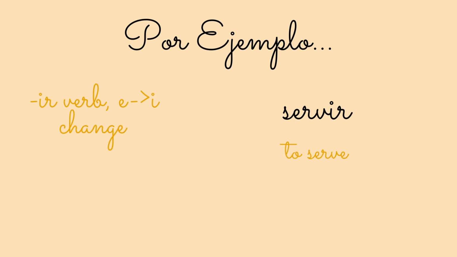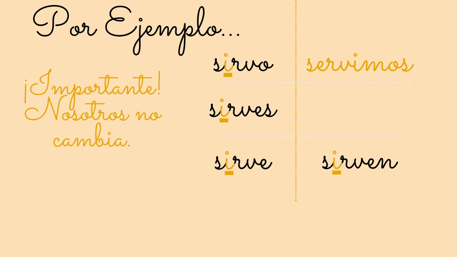Now let's try another example with the verb servir, which means to serve. It's an IR verb and an E to I stem change. Now let's conjugate. Yo sirvo, I serve. The E changed to an I, and I attached the regular IR endings. Tú sirves, you serve. Él, ella, usted sirve.